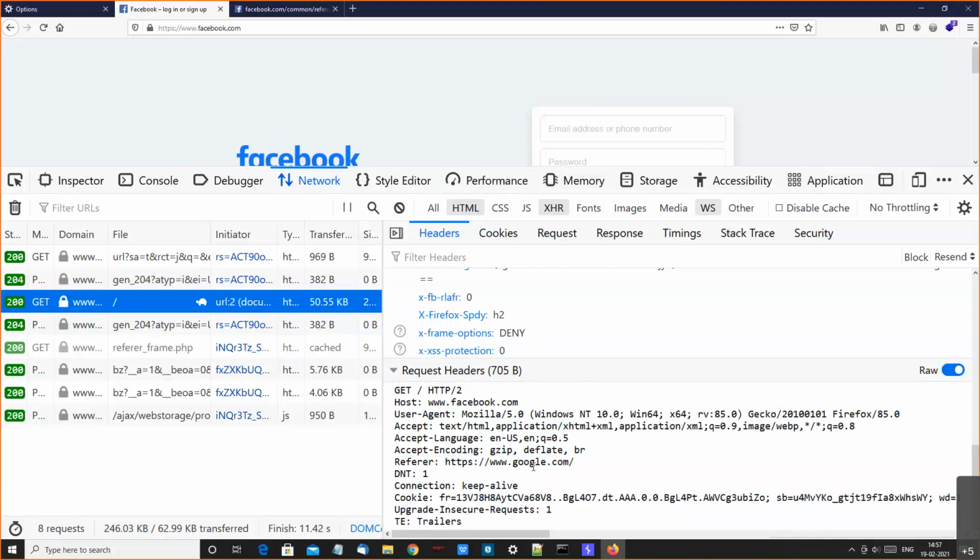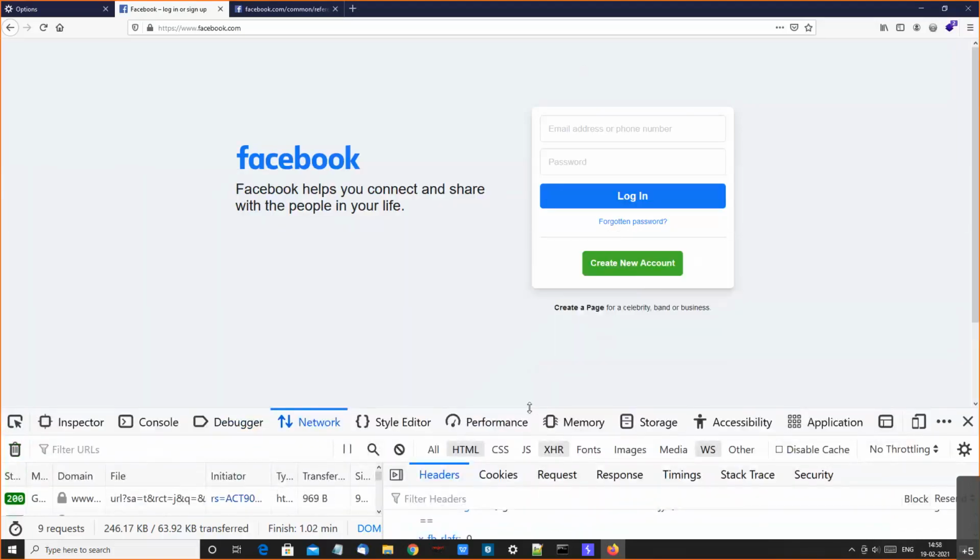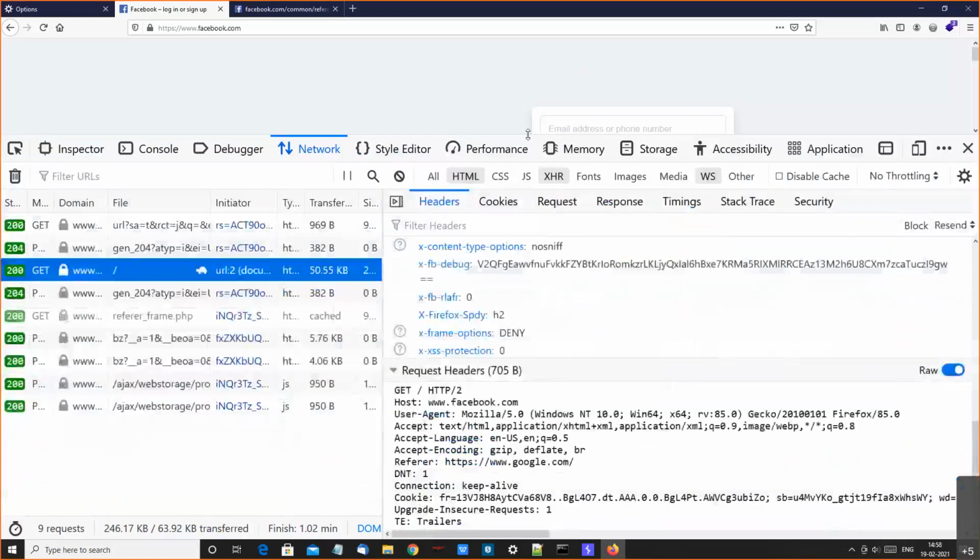In this way, all of these sites try to manage statistics. How many people have directly accessed my website? How many have come through search engines? That is how people get statistics on a particular website. Similarly, there are more headers like cookies, connection, and so on. When this request is sent from the browser, the server gives you a page like this, but along with it there are also a few headers.